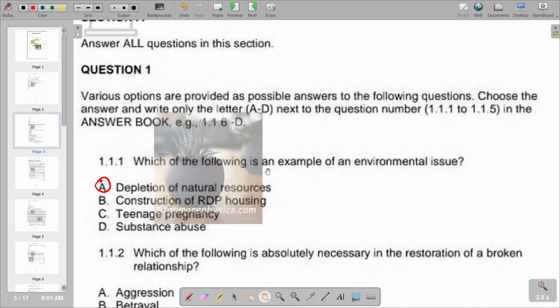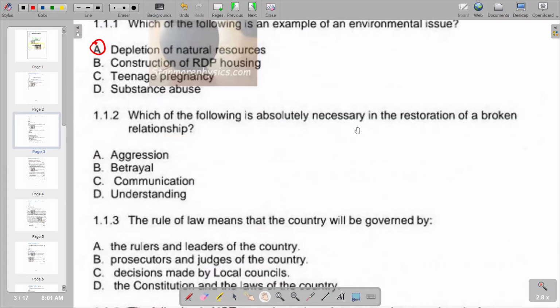And then we move on to question two. Which of the following are absolutely necessary in the restoration of a broken relationship? You're given aggression, betrayal, communication, understanding. But in terms of restoration of the broken relationship, the most appropriate is communication. Remember, communication explains the interaction that exists between two parties. So whenever interaction is enhanced, it's going to facilitate the making up of that relationship. So we have C as the correct response.